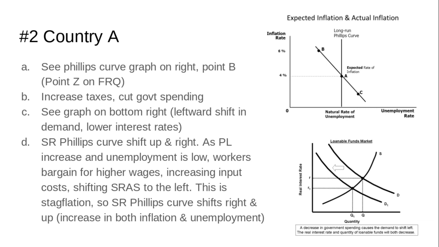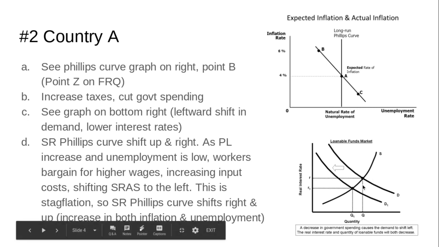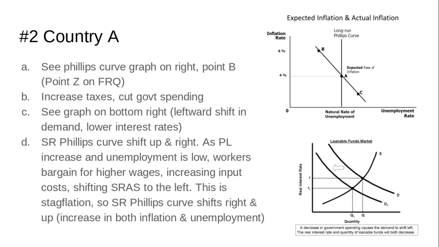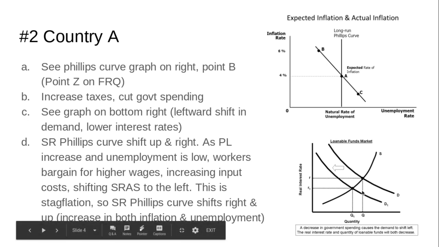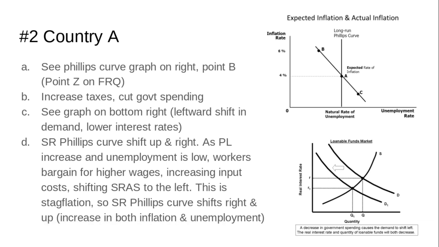Part C, draw a correctly labeled graph of the loanable funds market and show the effect of the fiscal policy action. Based on contractionary fiscal policy, the government is going to borrow less. They're spending less and taxing more, so they don't need as much in loans. So the demand for loanable funds is going to decrease, or shift left, which lowers the interest rate. That's worth 2 points. As long as you draw the graph correctly and show the shift, you get 2 points. So now hopefully you're 5 for 5.